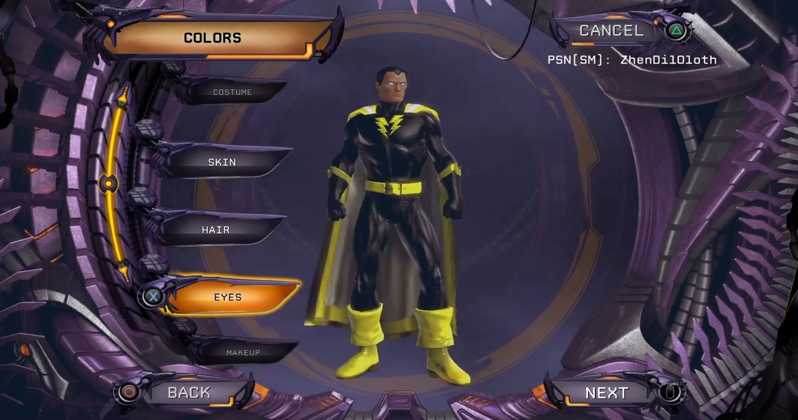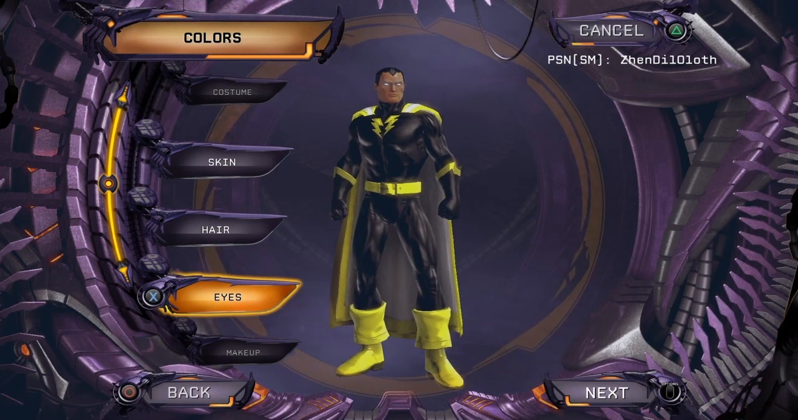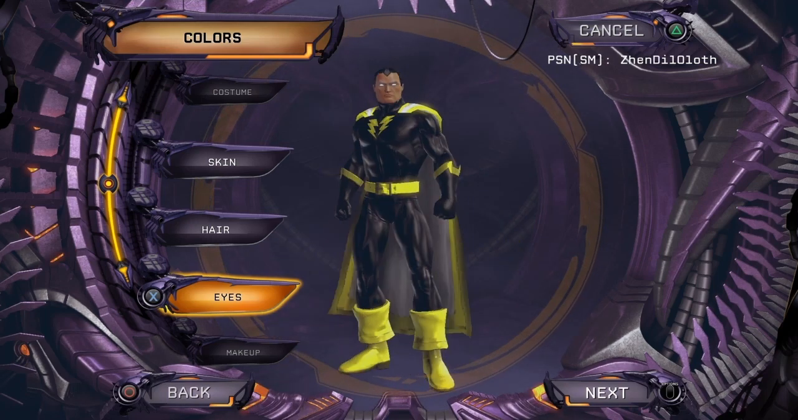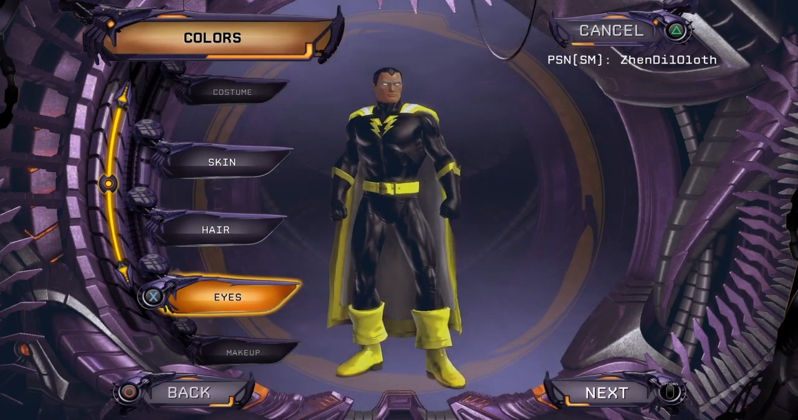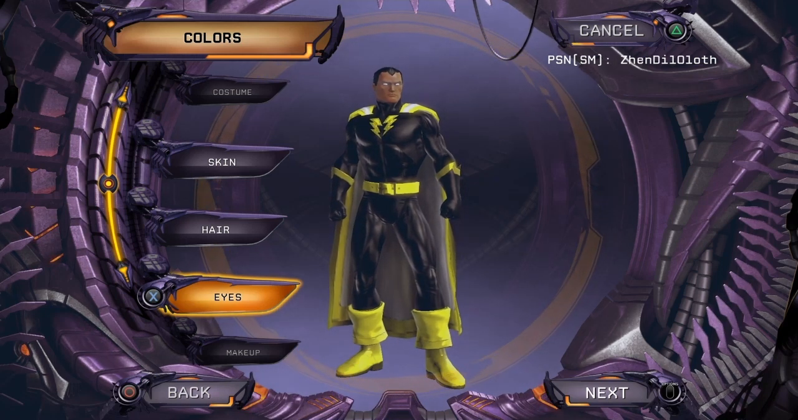So this gives us a fairly good looking Black Adam, but I'll tweak him a bit more in just a minute. So let's click at character creation. This is about as close as you can get anyway, but we'll try to tweak him in just a minute. And now for the hard part, we are going to try to find a name for our Black Adam character.